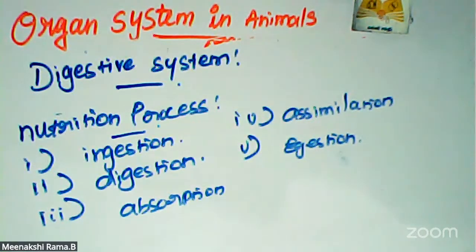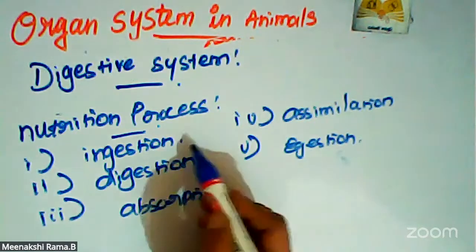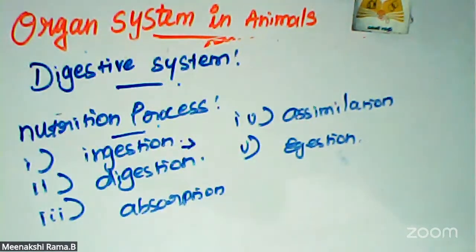The process of nutrition begins with intake, which is called ingestion. Ingestion means nothing but intake of food. Then comes the breakdown of complex insoluble food molecules into small, simpler soluble particles by the action of digestive enzymes.